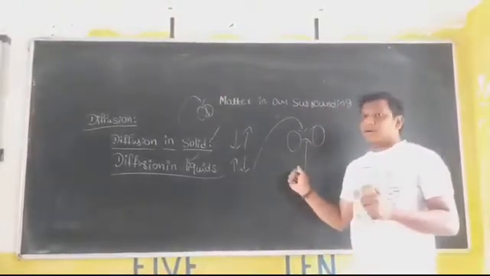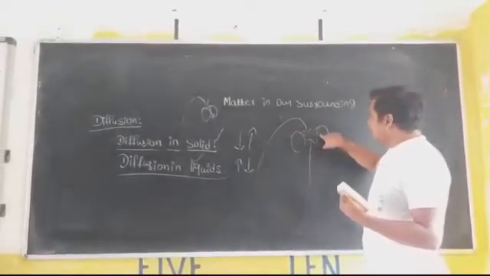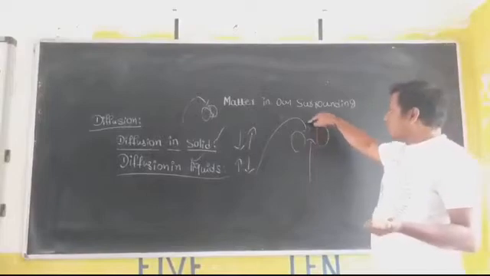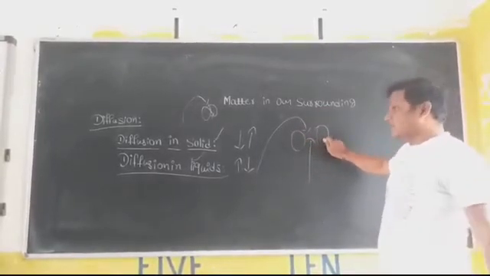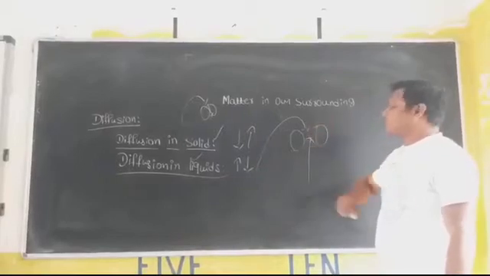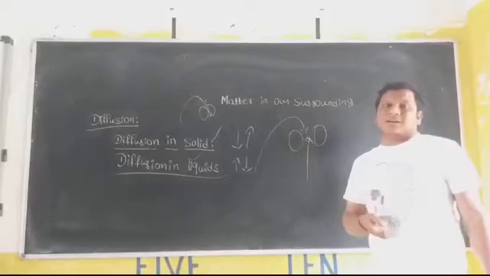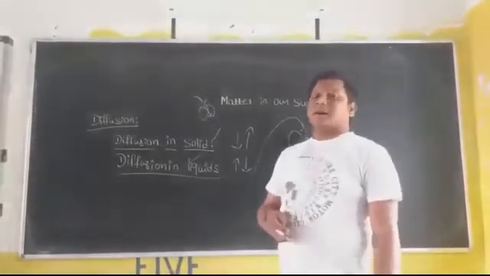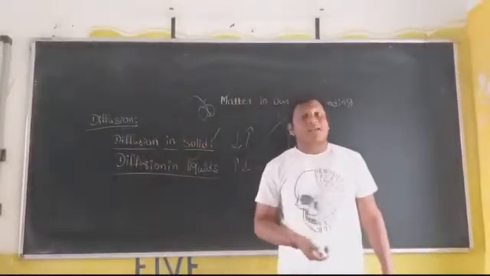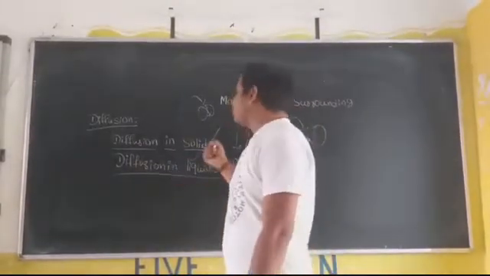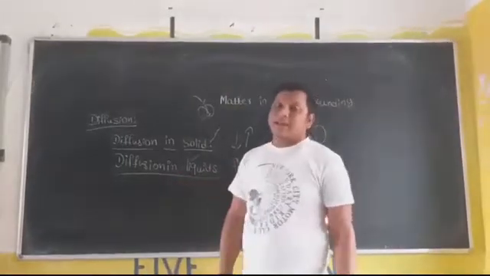But what about in liquids? The interparticle space is more than in solids. In water there is an interparticle space, and in ink also there is an interparticle space. Because of these interparticle spaces, the particles of ink move within the interparticle space of water. Hence, the whole water becomes colored. Because of that, it indicates that diffusion is taking place. Okay, this is one more example in the liquid state.